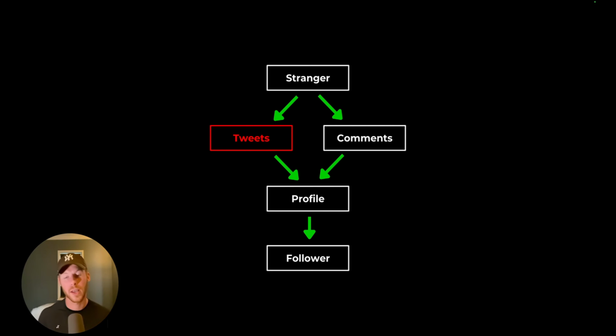Because if you leave a quality comment, then people will like it and they'll click on your profile, and then they'll look at your profile and your recent tweets, and if they like that, then they might hit the follow button. So this is how you get the ball rolling at the start, and that's why it's really important to leave like 50 or even 100 comments per day at the start. The more you do, the better, but it's really boring. So pick something that you can commit to consistently.